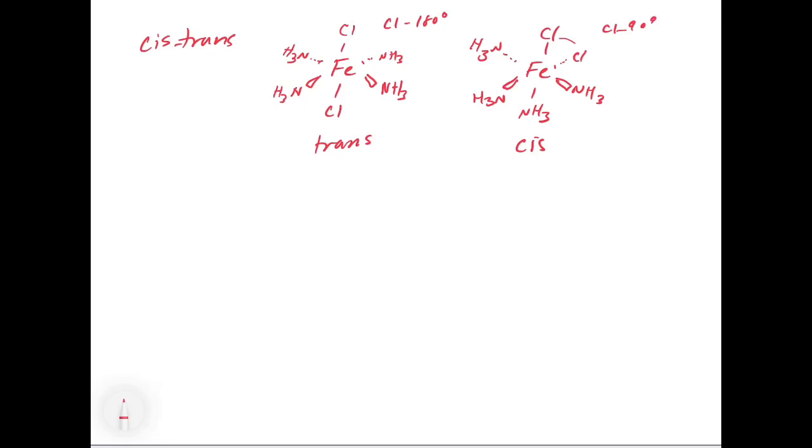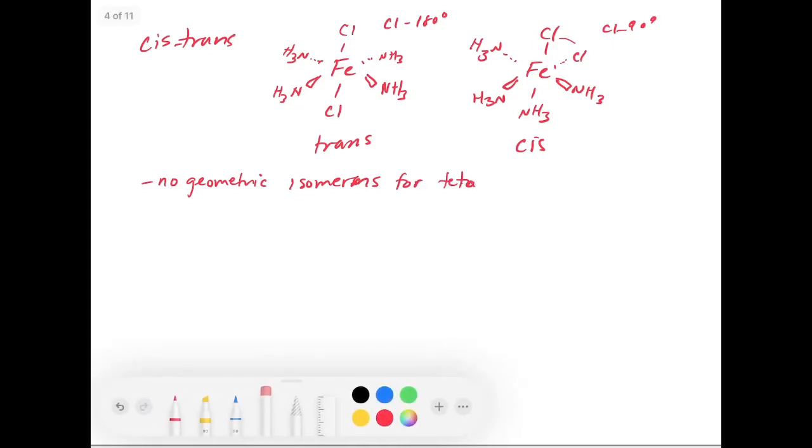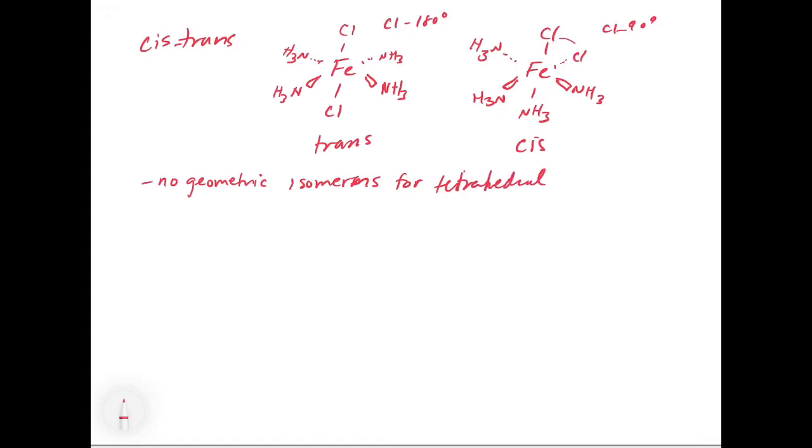One thing you should recognize is that there's no geometric isomers for tetrahedral, just so that you're aware. You can't do it because of the symmetry of tetrahedral. This only works in square planar and octahedral.